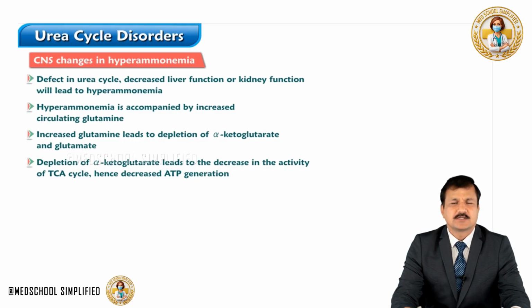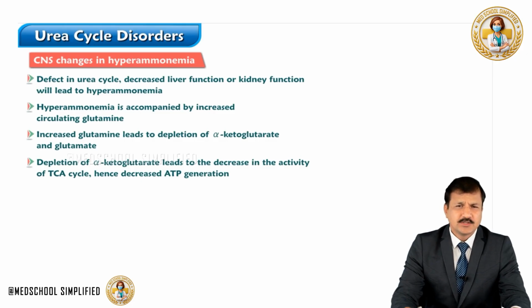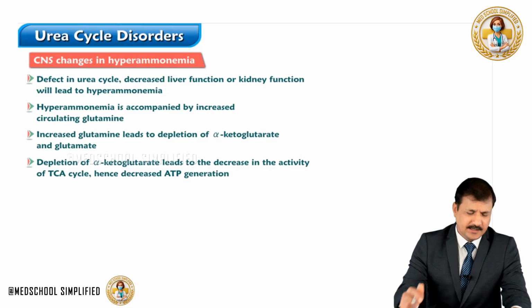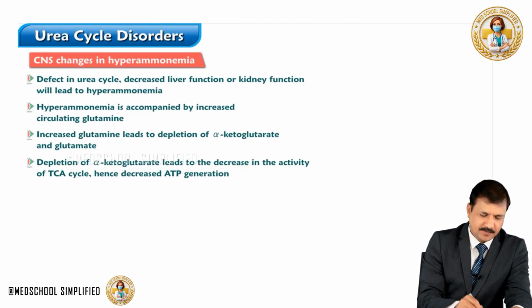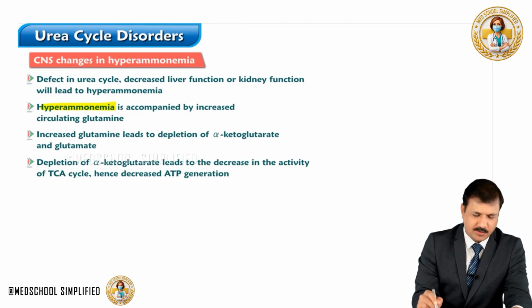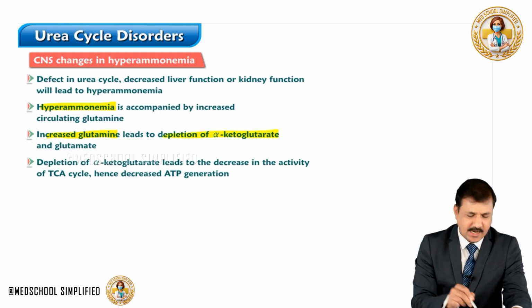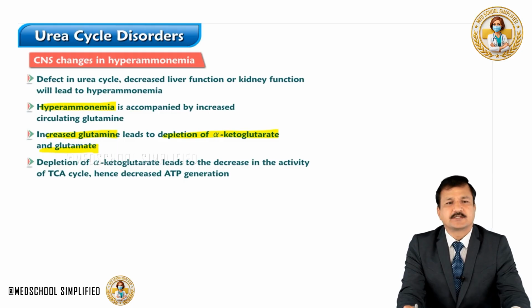So because of this, there will be elevation of glutamine in the blood. So there will be elevation of ammonia in the blood and elevation of glutamine in the blood. That's why there will be hyperammonemia and also an increase in glutamine, but there will be a decrease in alpha-ketoglutarate and eventually glutamate.